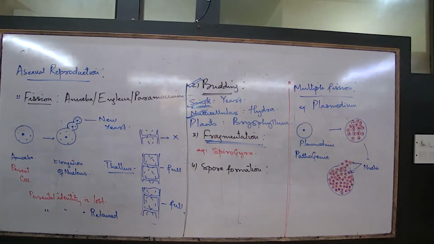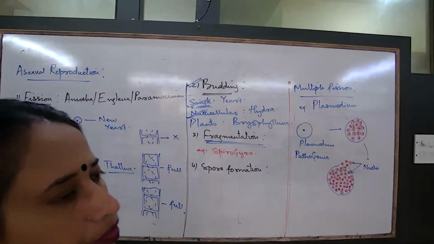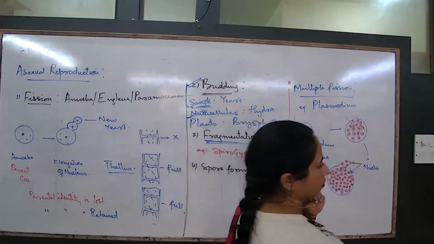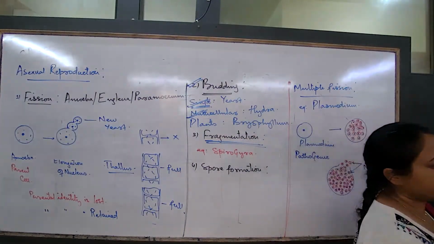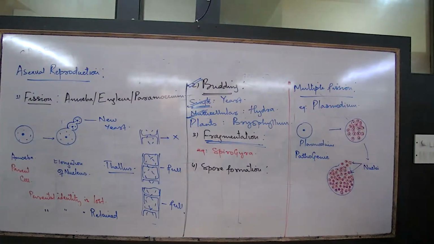Last point for budding. Buds complete their growth remaining attached to the parent body. Buds complete growth remaining attached to the parent body.